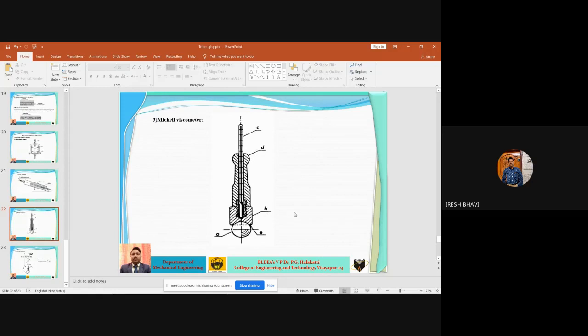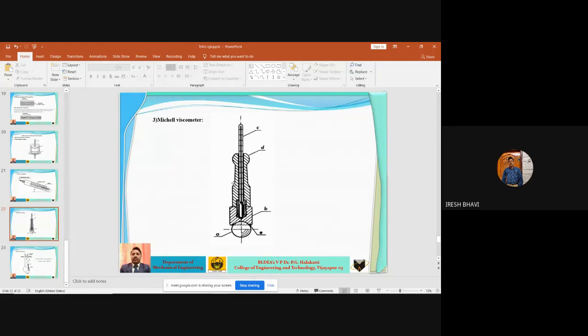Here, to determine the viscosity of oil, a small sample of the oil to be tested is placed in the cup. First the cup is placed in the inverted position, and in this cup they will put a few drops of the lubricating oil whose viscosity has to be measured.